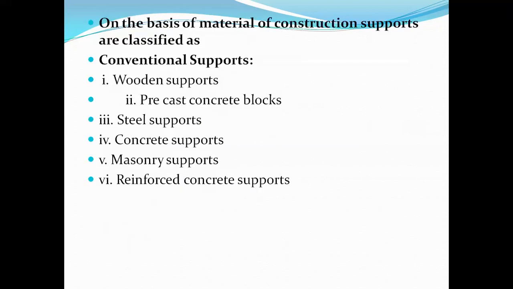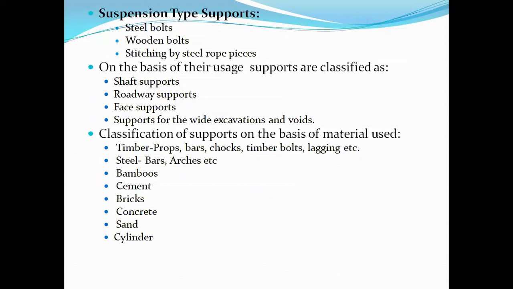So in this case, these are called suspension, due to studying the physical mechanical properties of the overlying strata. Let us say the upper layers are very strong and the intermediate layers are very weak, so these weak layers can be attached to the strong layers. This kind of activity is called suspension. Under the category of suspension type of supports, they are further categorized into three types.